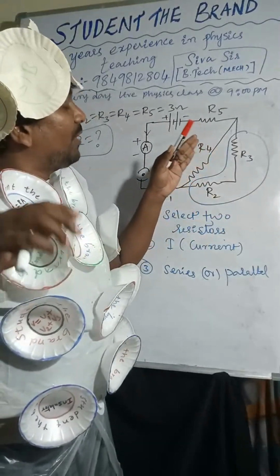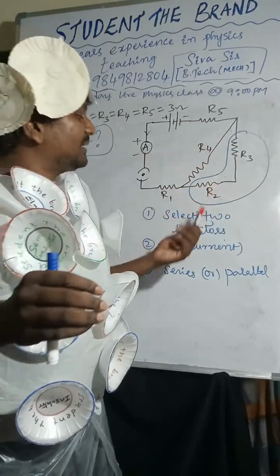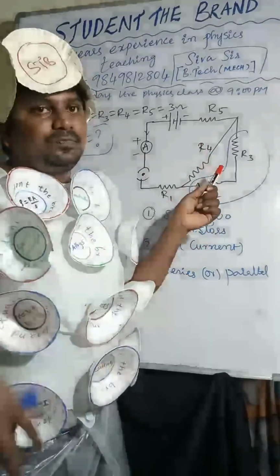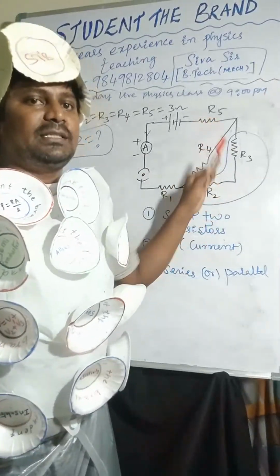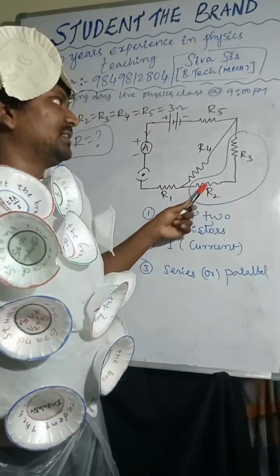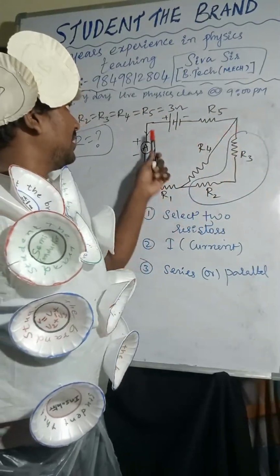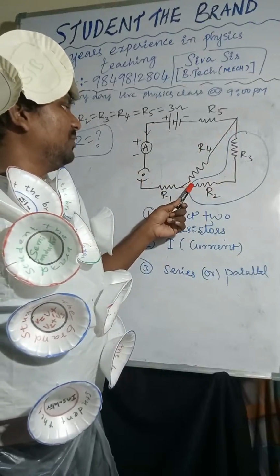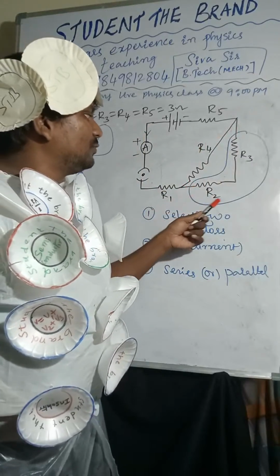So how to select? In such a way that the current must be the same. If you are selecting two resistors, the current in them must be the same. So I am selecting these two resistors. You can take the current in this direction, starting from here.